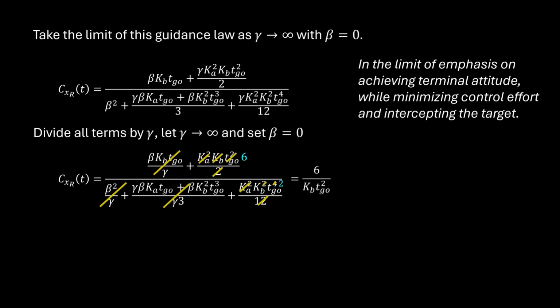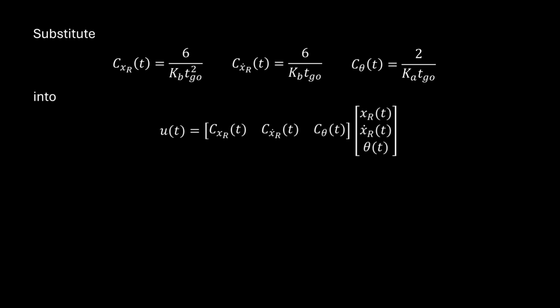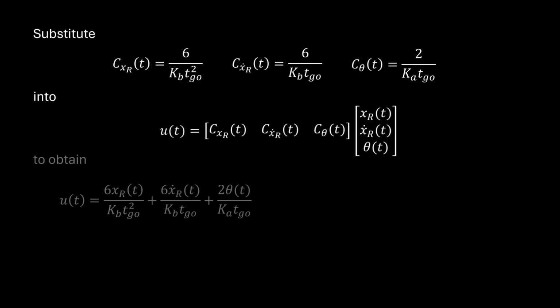Taking the same limit for the other coefficients yields significantly simplified expressions as well. Now, substitute the coefficients back into the state feedback law, and we get a guidance law that's greatly simplified and has 3 terms.